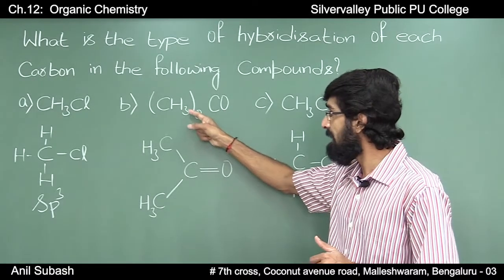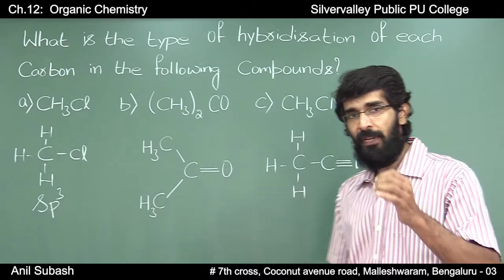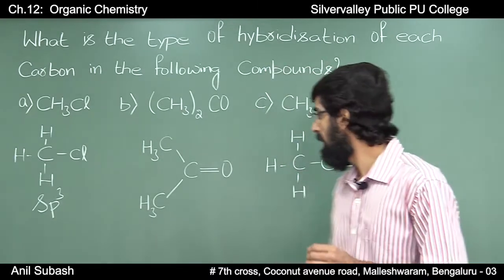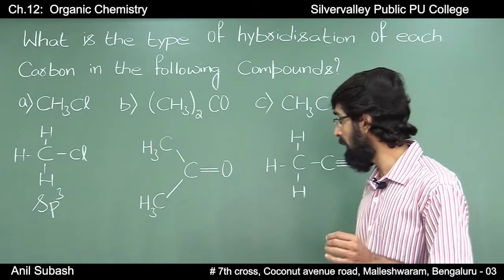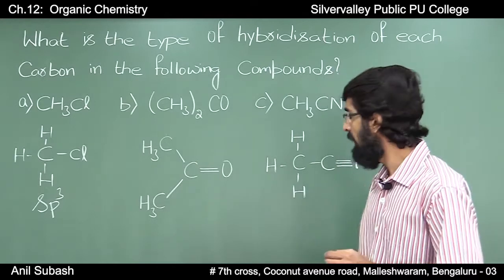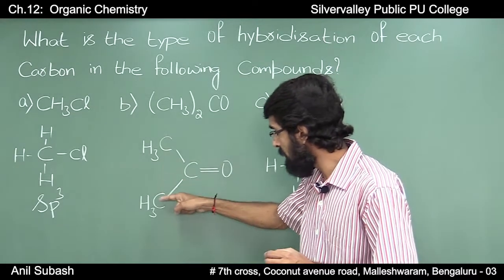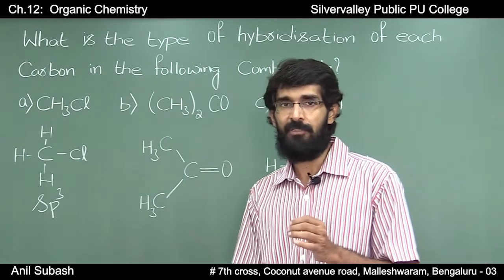Second compound, (CH3)2CO. And if I write the structural formula, it looks something like this. If you observe here, there are 3 carbon atoms, out of which these 2 carbon atoms are involved only in single bonds.